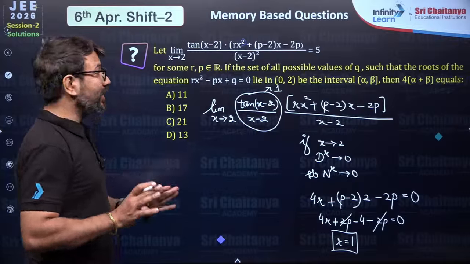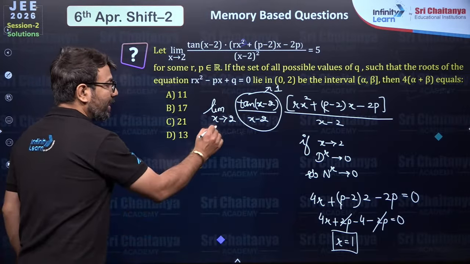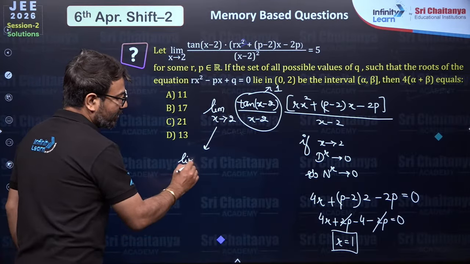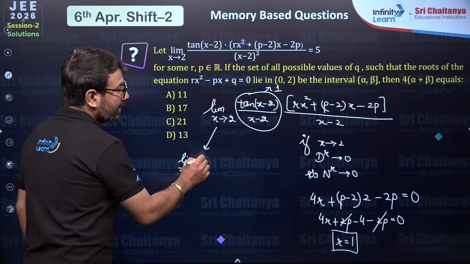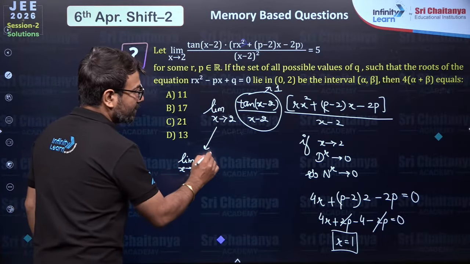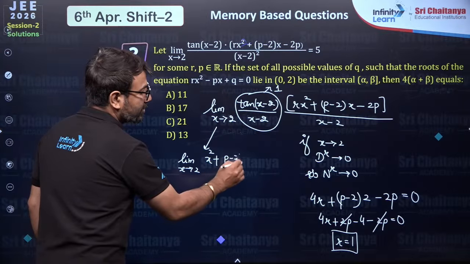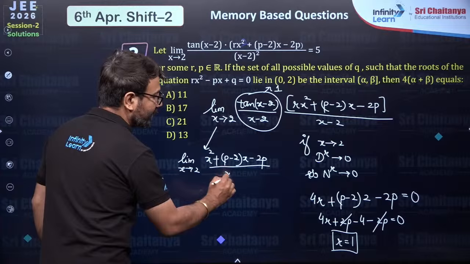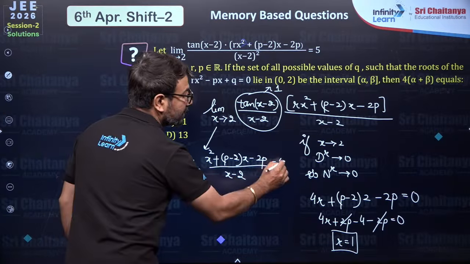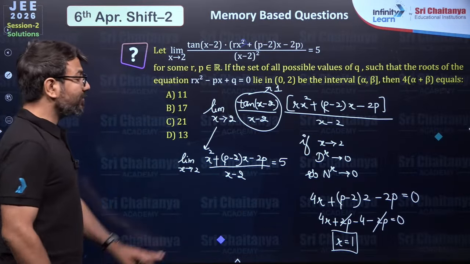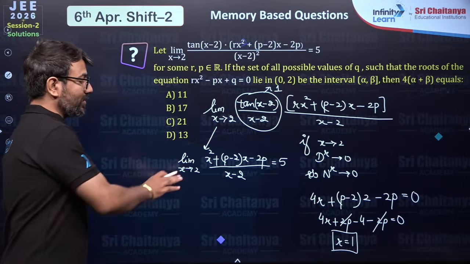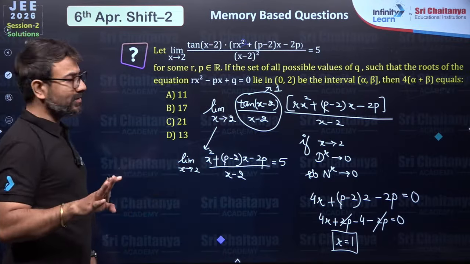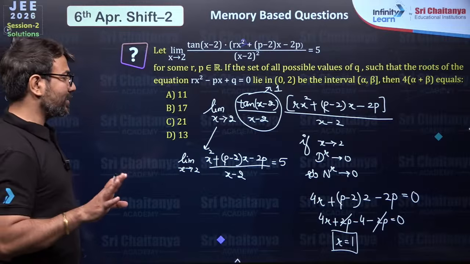Now, if you get the value of r as 1, we have to rewrite this limit: x tending towards 2, and here the r value is 1, x square, then p minus 2 into x, then minus 2p, whole divided by x minus 2. This result is 5. Now we can apply L'Hopital's rule, because if you replace x with 2 here, you will be able to see we get the 0 by 0 form.